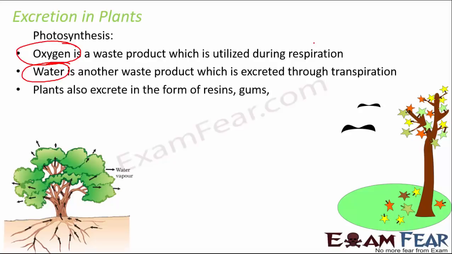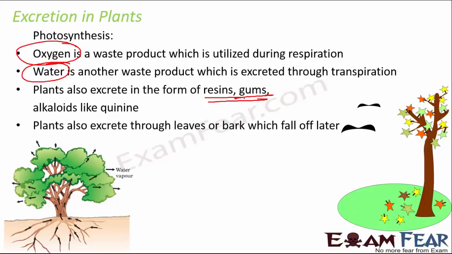Now plants also excrete in the form of resins or gums, and all of this happens sometimes through the tiny pores on the leaves of the plants, that is stomata. And that process is what we call transpiration. So whatever waste products are there in the plant, they are all thrown out of the plant from the surface of the plant. Plants also excrete through leaves or bark which fall off later.